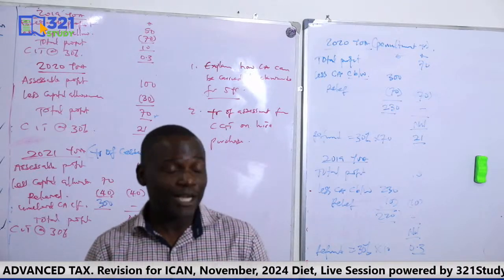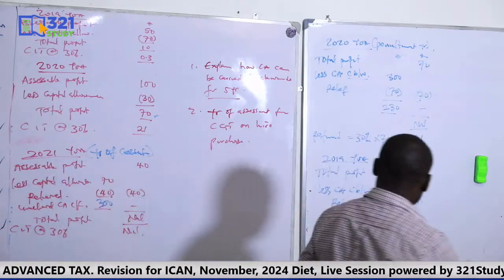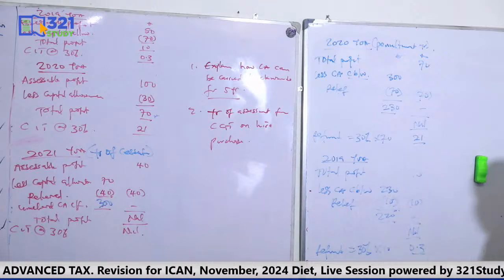Now, what will be the tax year? I think that's the question with the new rule. Let me use this to explain.